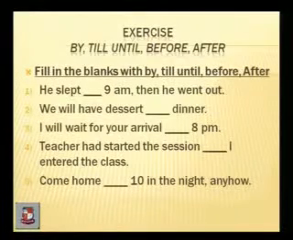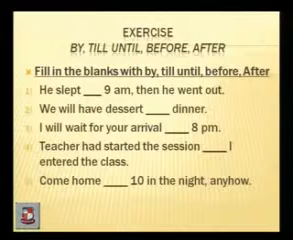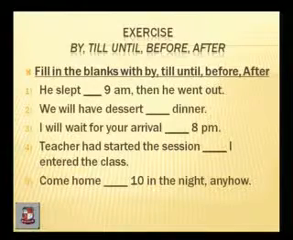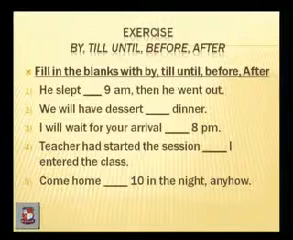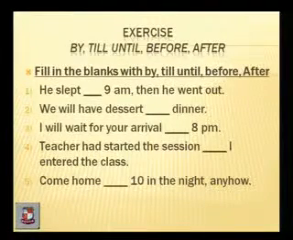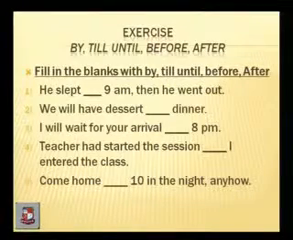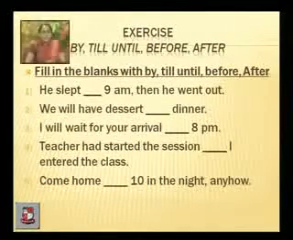Exercise. If we look at the first sentence: he slept dash 9 a.m., then he went out. He slept till 9 a.m., then he went out. So till is used in affirmative kinds of sentences. The first sentence is an affirmative type of sentence, and there we can use till.